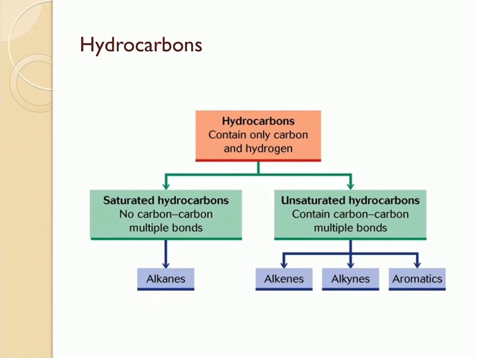Whereas under the unsaturated hydrocarbons, we have three different types. One is alkenes, which have a carbon-carbon double bond, and the other one is alkynes, which have a carbon-carbon triple bond, and aromatics is something which is going to have a benzene ring.